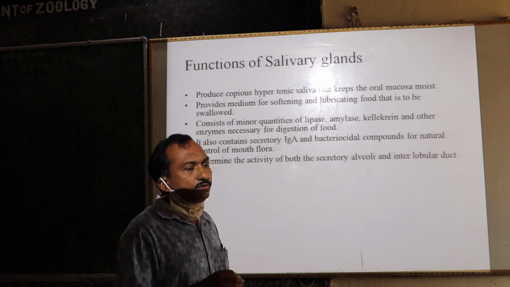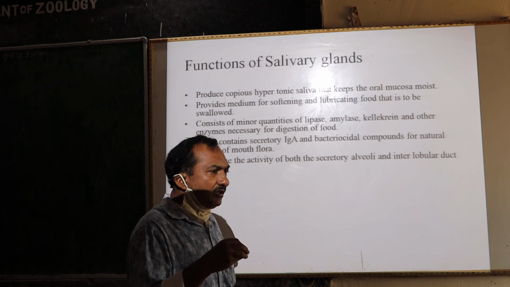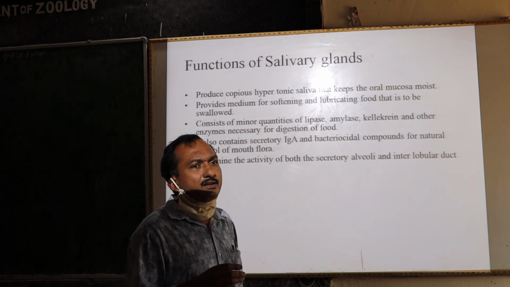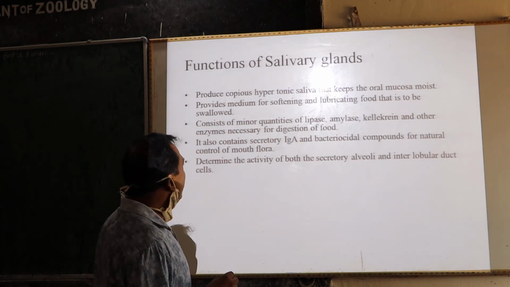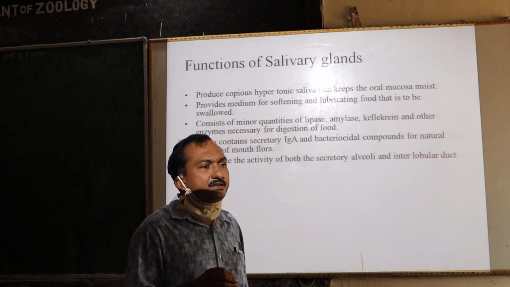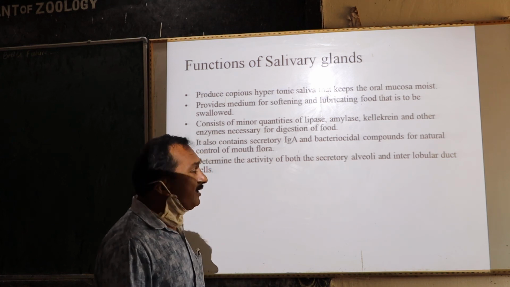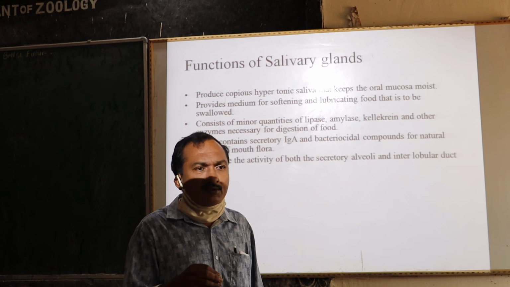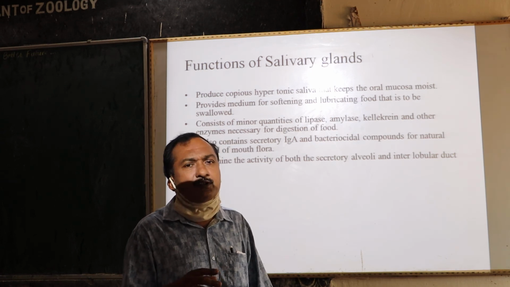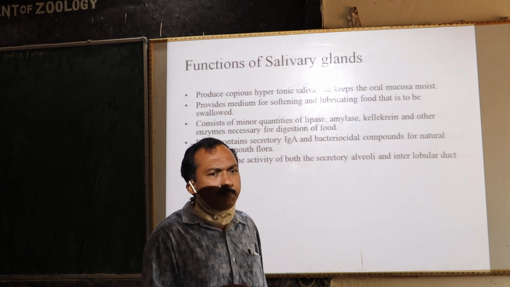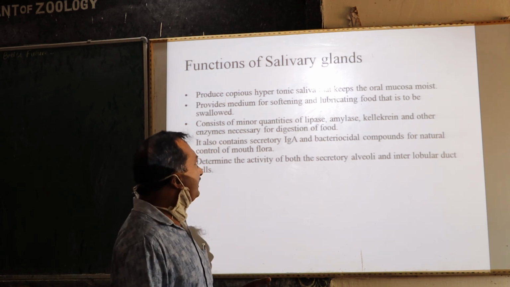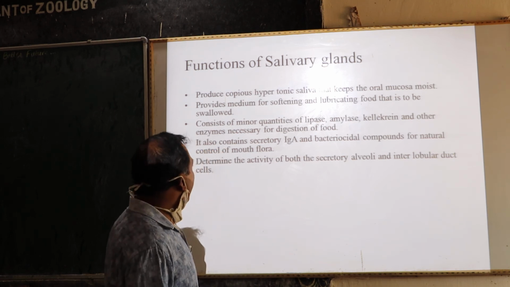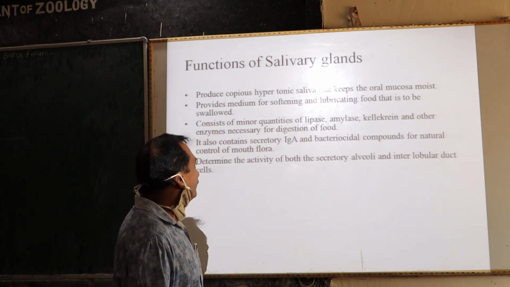the saliva. The saliva that is produced in the mouth plays an important role in digestion of several types of foods. The second one, it provides a medium for lubrication and softening of food. At the time of chewing, the tongue also plays an important role in mixing the food with the saliva. The saliva plays an important role in mixing, softening and lubrication of the food in the mouth, which will be swallowed.